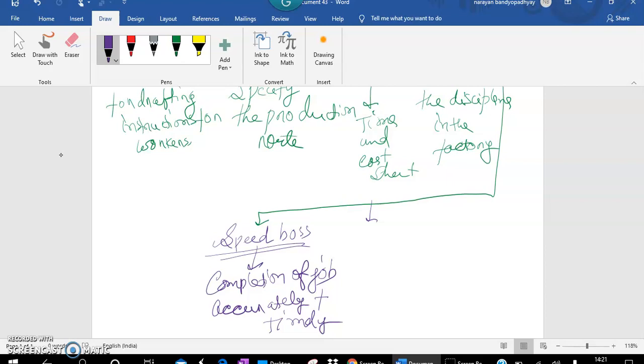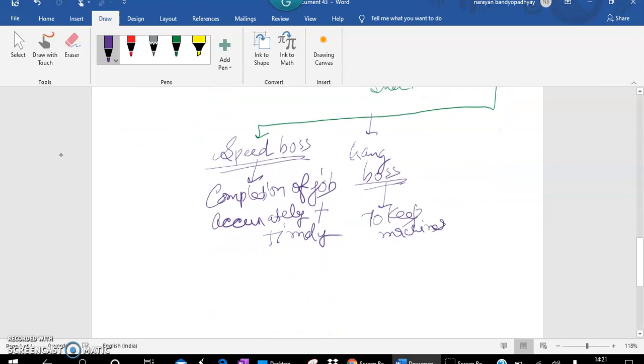Now, after speed boss, we will be having the gang boss. What will he do? He will be responsible to keep the machines and tools ready for operation, so that smooth operations can be done. After gang boss, repair boss.